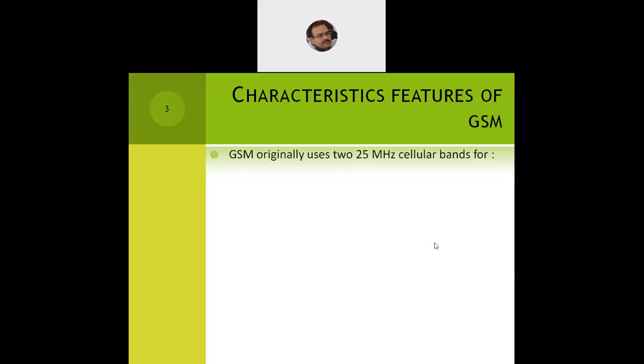So let's look at some of the characteristic features of the GSM architecture. We're already familiar with the AMPS system, so we should be able to quickly grasp it. Here also we'll have two cellular bands, one forward and the other reverse. So we'll have two 25 megahertz cellular bands. The first one is from subscriber to base, what is called the reverse link, and it ranges from 890 megahertz to 915 megahertz.